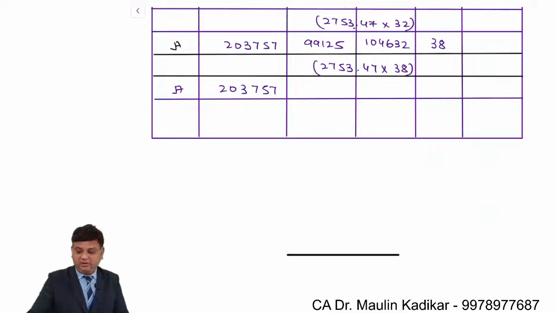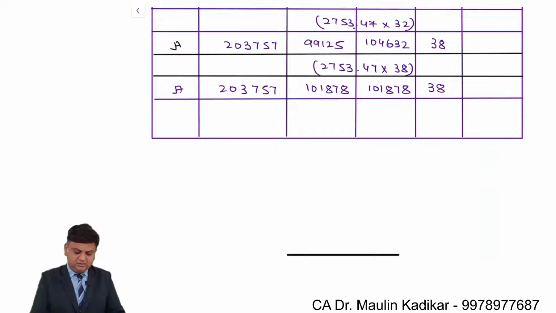So 1,01,878. That is the investment in each. 1,01,878 upon 38 comes to 2681.